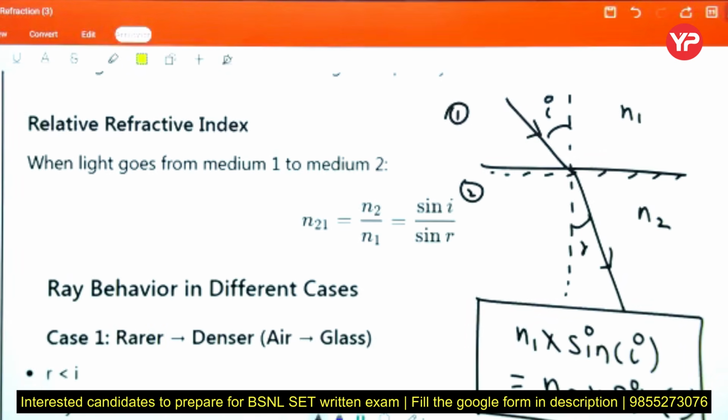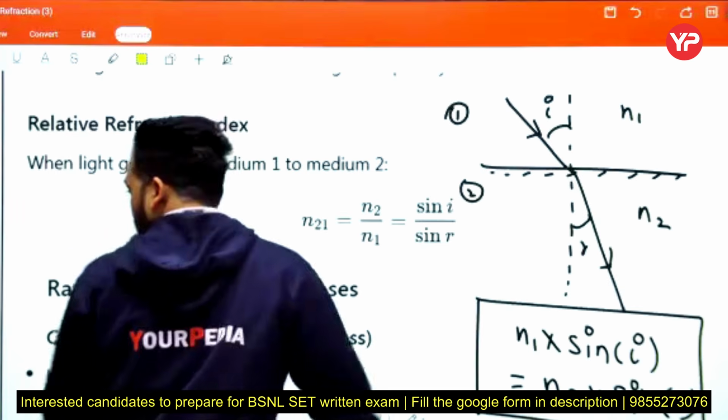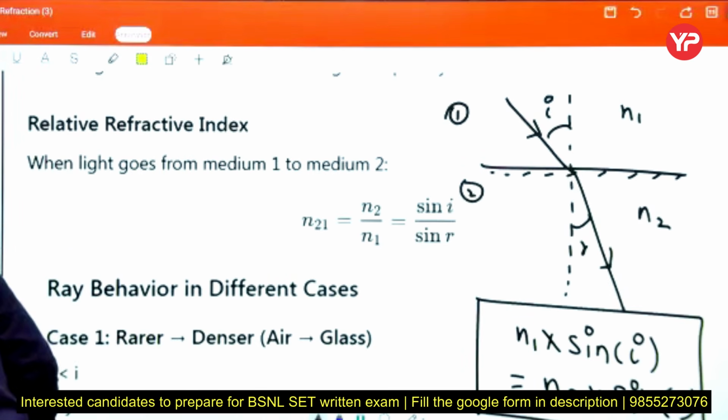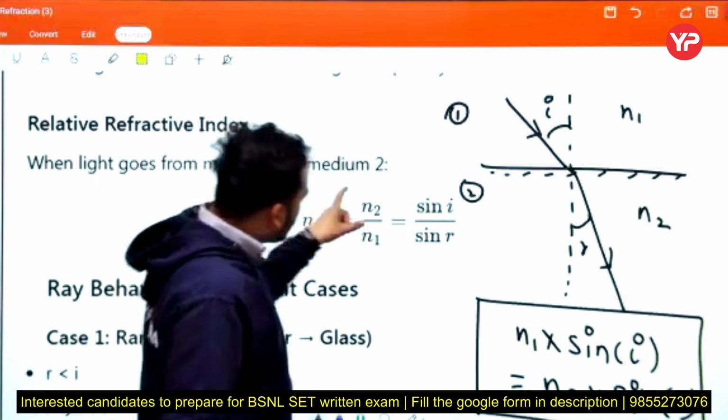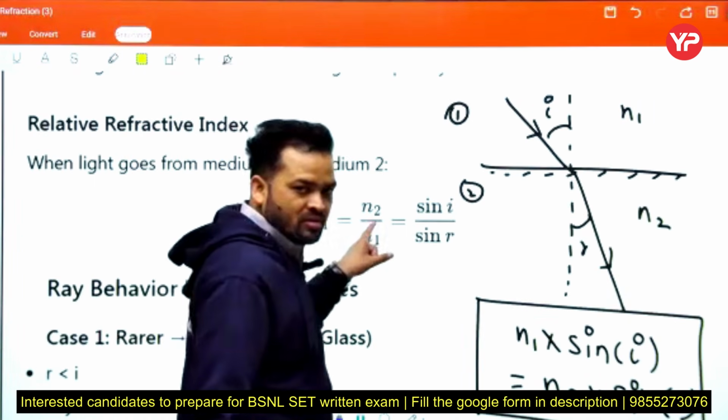Yes, increases. Yes, very good. Because we maintain the ratio fixed.